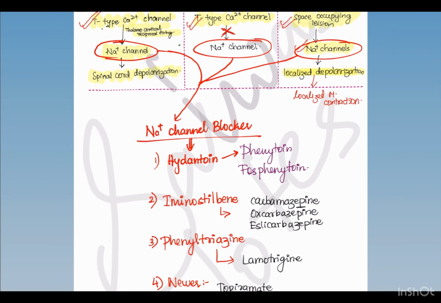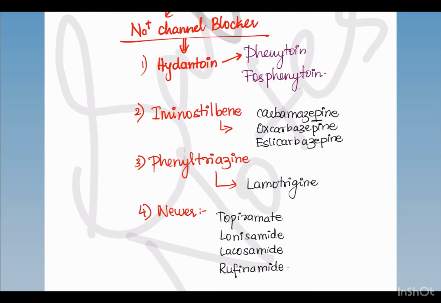So now we'll see the sodium channel blockers. In this, we have three classes, that is phenytoin, iminostilbene and phenyltriazines, and then some newer drugs. In phenytoin, we have phenytoin and fosphenytoin. In iminostilbene, the names carbamazepine sound similar, so remember carbamazepine and the two prodrugs, oxcarbazepine and eslicarbazepine. And in phenyltriazine, we have lamotrigine. What are the newer drugs? Topiramate, zonisamide, lacosamide, rufinamide. You have to remember these drugs. These drugs are the sodium channel blockers.